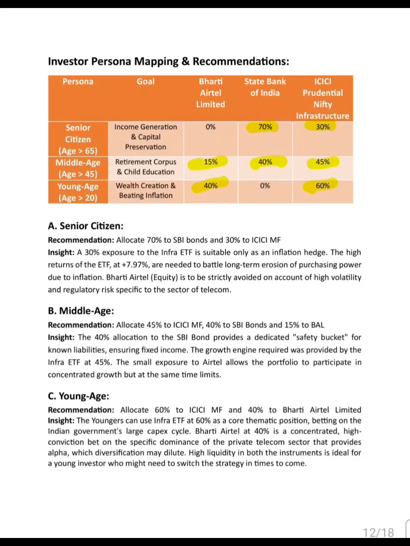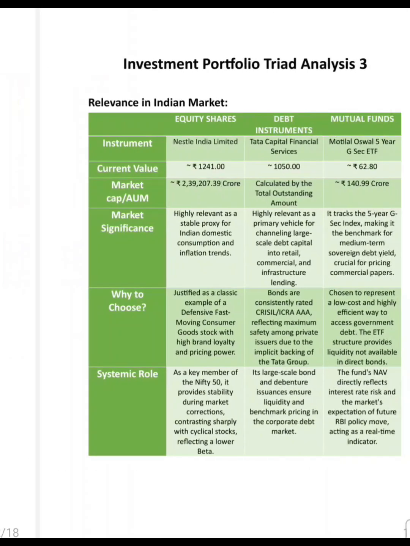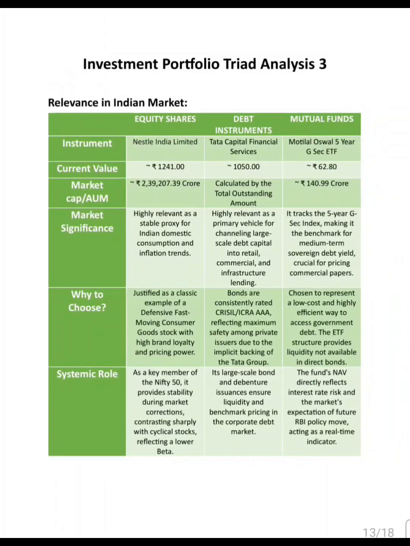Then we go to the trade analysis 3, the final trade. That is Nestle India, Tata Capital Financial Services, AAA rated safe bonds, and Motilal Oswal 5 years G-Sec ETF mutual fund.